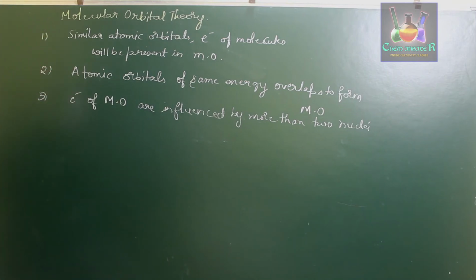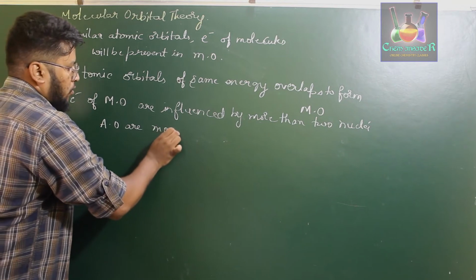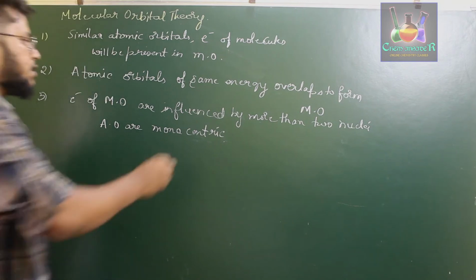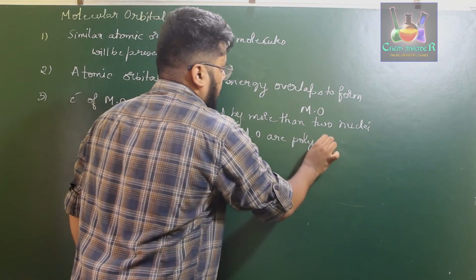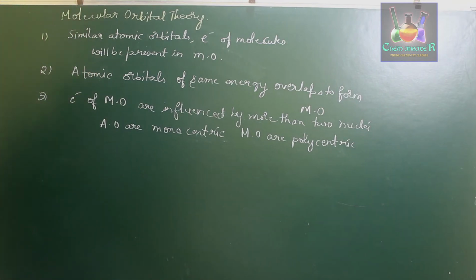In order to simplify this statement, they say that atomic orbitals are monocentric, whereas molecular orbitals are polycentric. So that is the third point, which says that electrons of molecular orbitals are influenced by more than 2 nuclei. Therefore, those molecular orbitals are said to be polycentric.